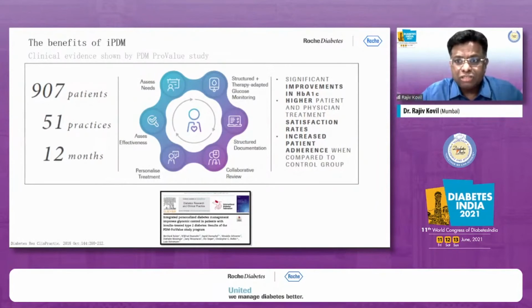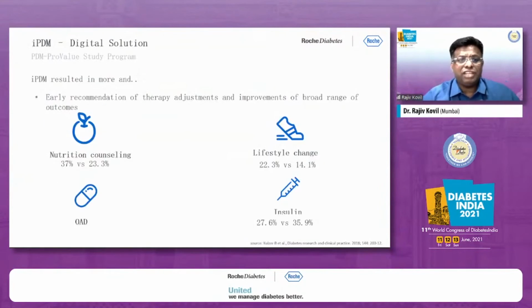And that's why it becomes extremely important. What it showed was that significant improvement in HbA1c was seen. There was at least 0.5% reduction in everyone who used IPDM. The baseline HbA1c, or starting, was 8.4%. Patients had long-standing diabetes of at least 14 years. Most of them were on insulin therapy. I would say 100% of them were on insulin therapy, for a mean duration of 7 years, majority on basal bolus and MDI therapy. So patients who really require self-management, higher patient and physician satisfaction rates, increased patient adherence, not only to SMBG, but a lot of other lifestyle issues as well.